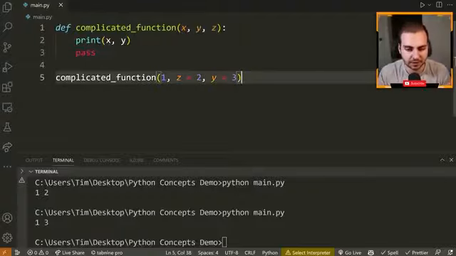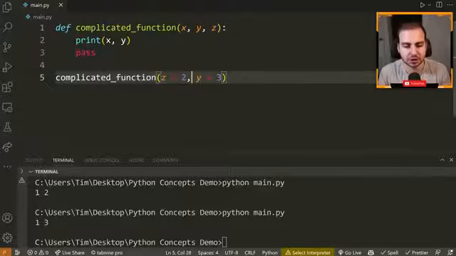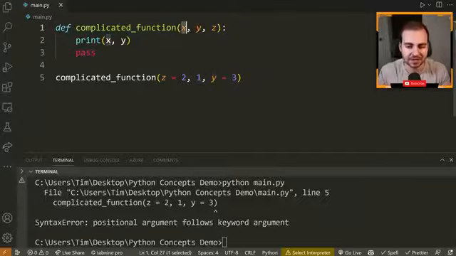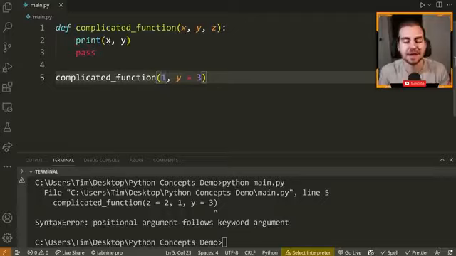However, things get a little bit weird if I try to pass some positionally and some using the keyword. So in this case, I have z equals 2, 1, and then y equals 3. If I try to run this, notice I get an error, and it says a positional argument follows a keyword argument, which you're not allowed to do. So if I want to use some positional arguments and the rest keyword arguments, that means that I need to start by defining my positional arguments, then I can do the keyword arguments after. Hopefully that's clear, but that was the first thing to go over.